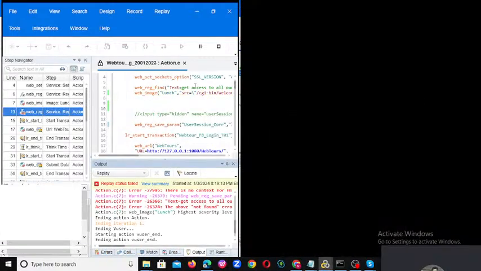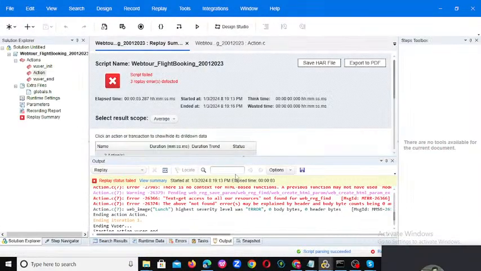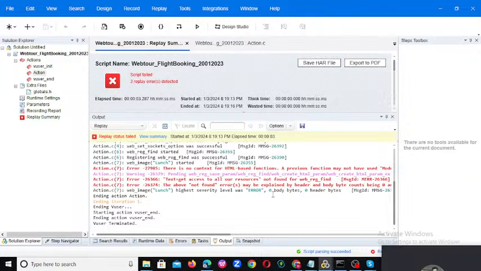Web image is also one of the verification points. Okay, we got some error. What is that error? Okay, there are connect HTML based functions.